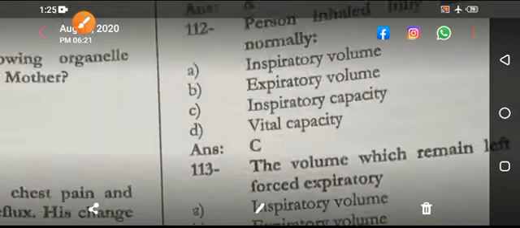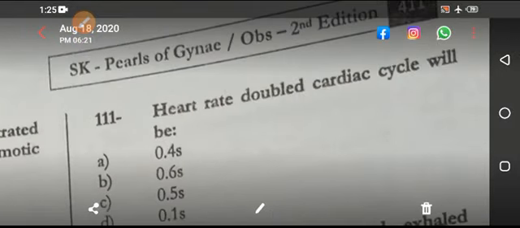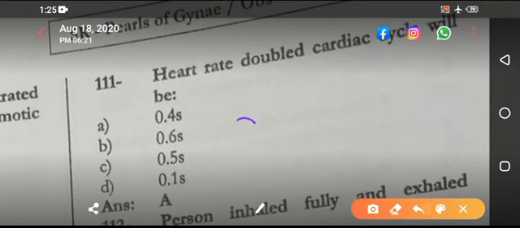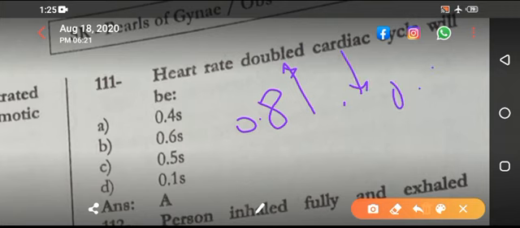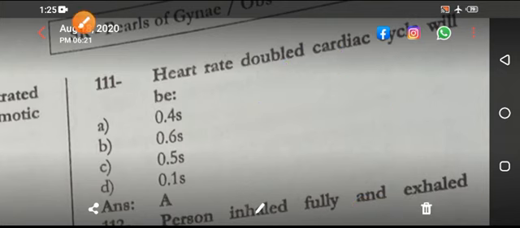These are the bonus MCQs. Heart rate doubled. So the heart rate 1 second is equal to 0.8. If it is increased, the time will be decreased by half. So 0.8 divided by 2, 0.4.